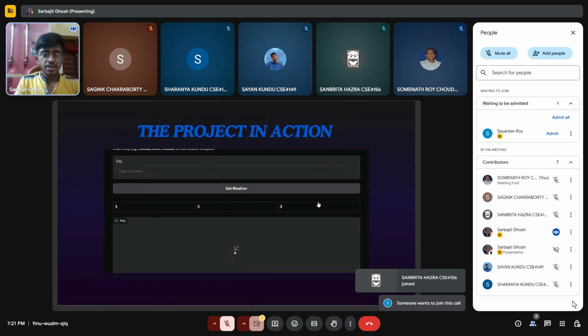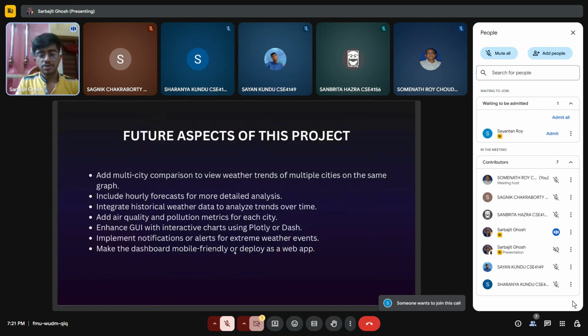And the project in action, here we have the screenshots. And the future aspects of this project: we will also add multi-city comparison to view weather trends of multiple cities at the same time. It will also include hourly forecast for more detailed analysis. It will integrate historical weather data to analyze trends over time.